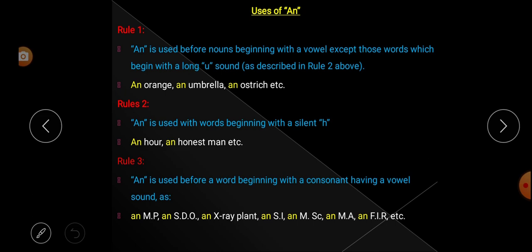So we learned three rules for the uses of article an. First, an is used before nouns beginning with a vowel, except those words beginning with a long U sound. Rule number 2, an is used with words beginning with a silent H. Rule number 3, an is used before a word beginning with a consonant but having a vowel sound.